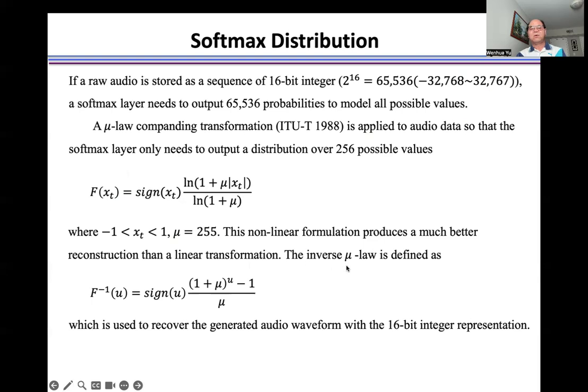The inverse mu-law is defined as here, which is used to recover the generated audio waveform with the 16-bit integer representation.